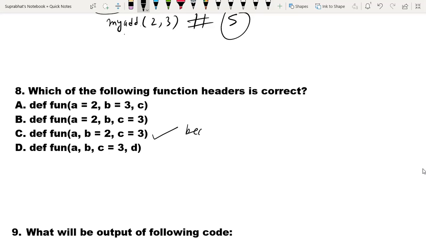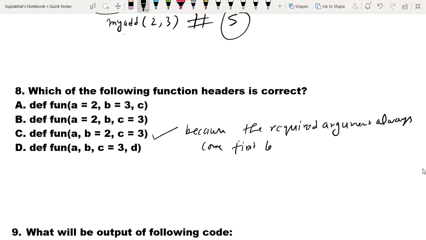Because the required argument always comes first before the default argument.